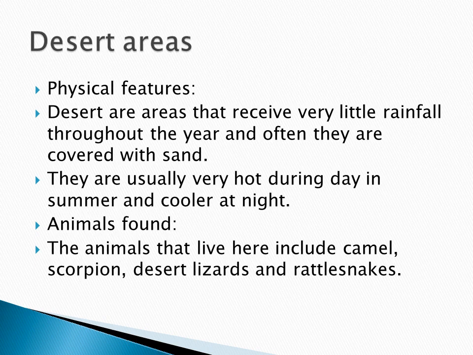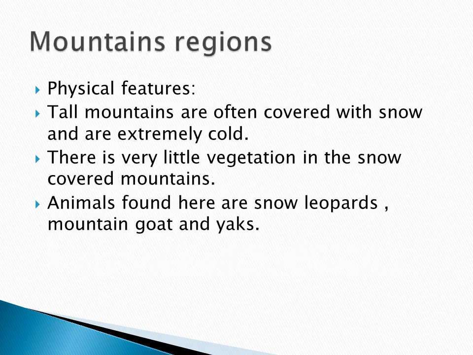I'm repeating. Desert areas receive very little rainfall and they are covered with sand. Usually during the day it will be very hot and during the night it will be very cold. Okay. Then, what are the animals found in the desert? They are camel, scorpion, desert lizards and rattlesnakes.